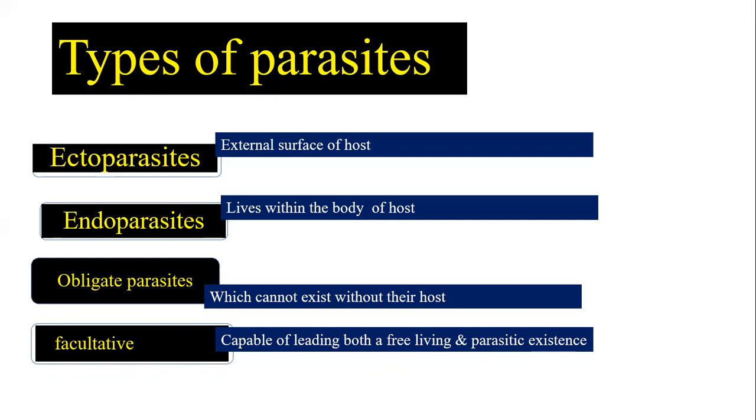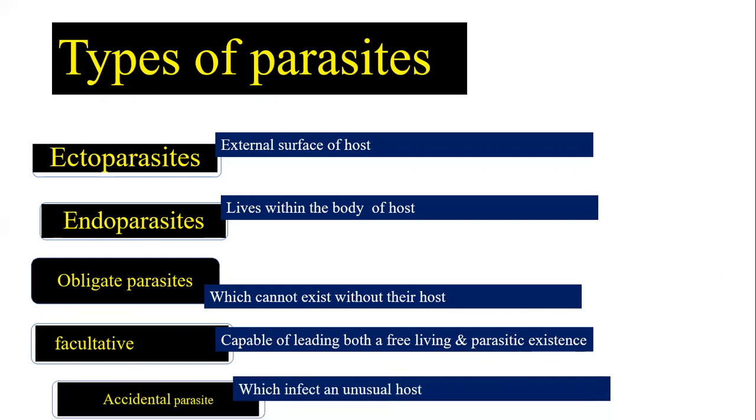Facultative. Accidental: in a very rare condition, it infects an unusual host. So that is an accidental host. In any other circumstances or situations, it will be attached to the host, and that is named an accidental parasite. So these are the types of parasites.